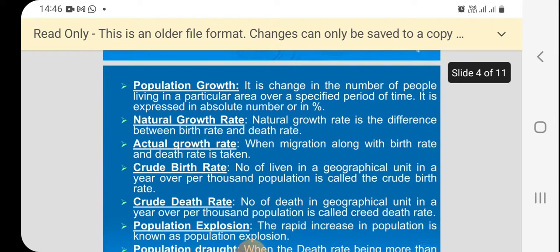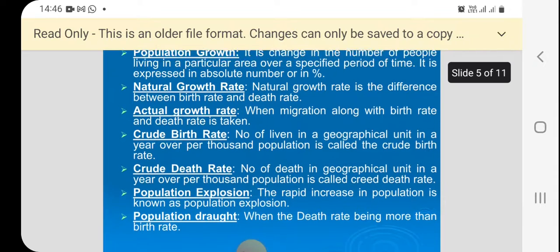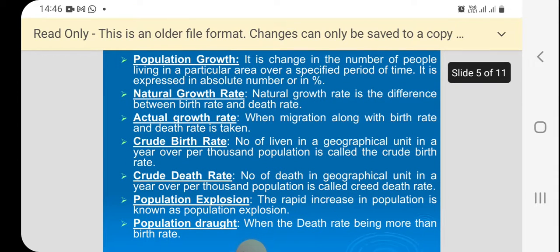Then what do you mean by growth of population? Growth of population means the change in the number of people living in a particular area between two periods of time, expressed as an absolute number or in percentage. Natural growth means the difference between birth rate and death rate.